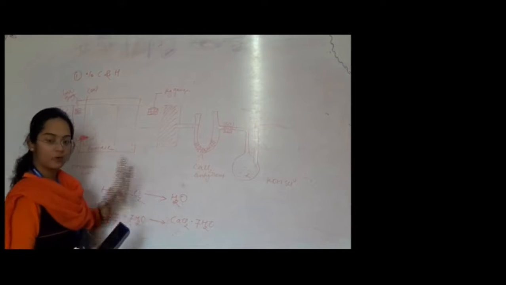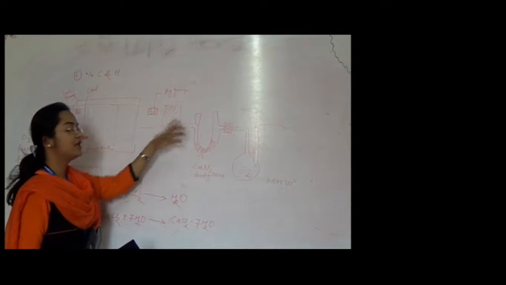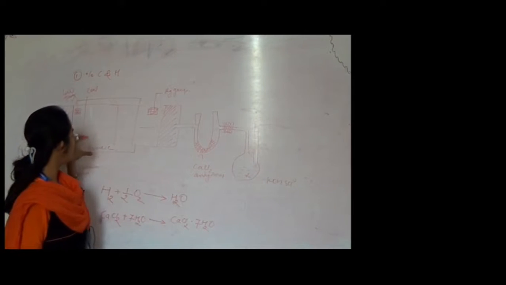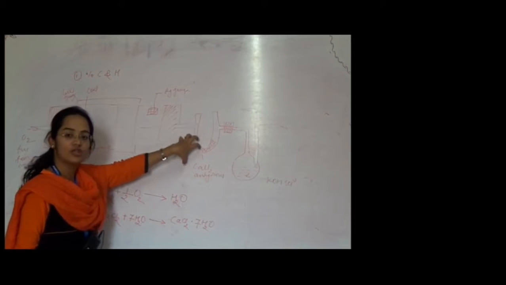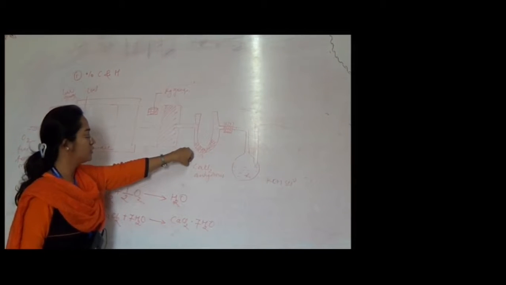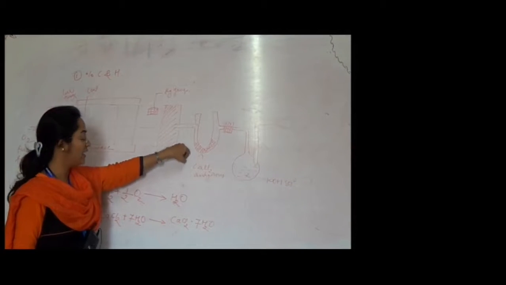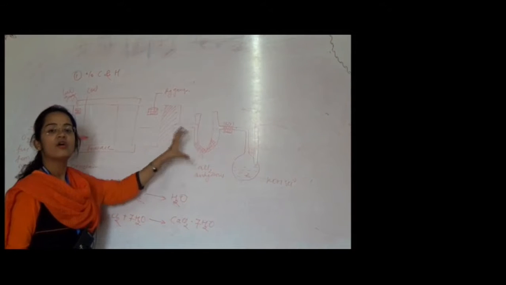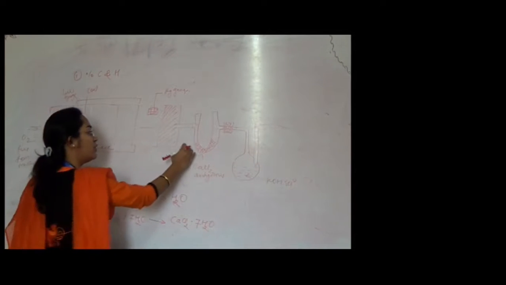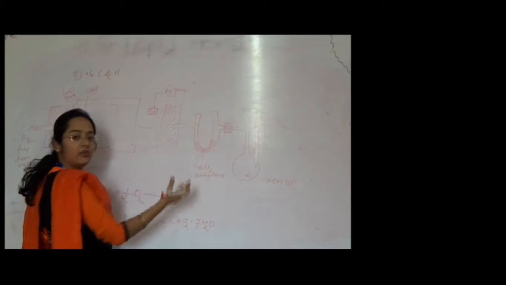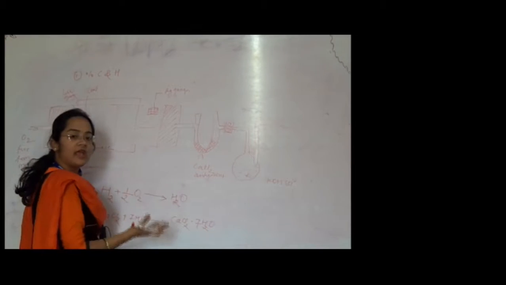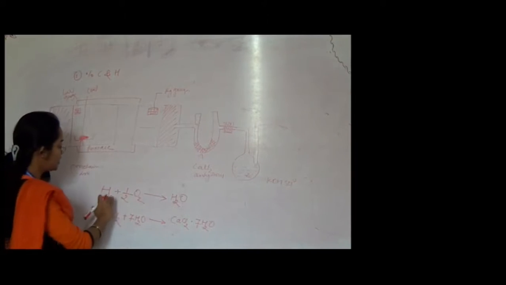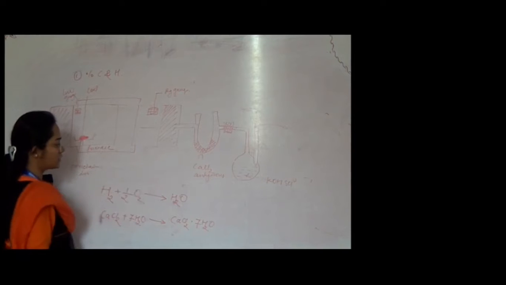What is the exact procedure here is, this U-shaped tube is already pre-weighed, its weight is already taken, and then after this reaction, once the moisture is absorbed by the calcium chloride, its weight is again taken and we determine how much is the increase in weight. So the initial weight can be X, and after that the weight of the U-shaped tube will be X1, which will tell you how much moisture is absorbed. Clear? So this is the reaction that is taking place over here.